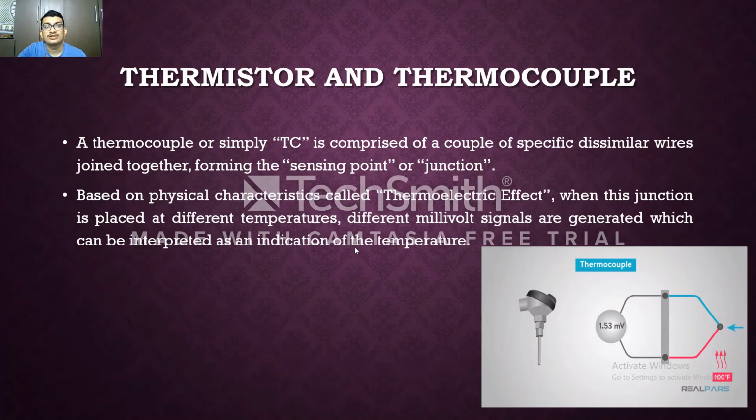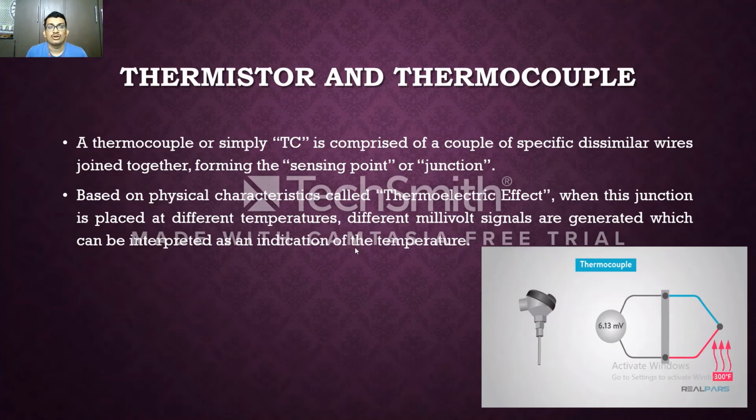Antimony and bismuth are coupled together, forming a hot junction, and bismuth and antimony are separately connected with copper to form a cold junction. Whenever copper is connected with either antimony or bismuth, a copper junction is created.